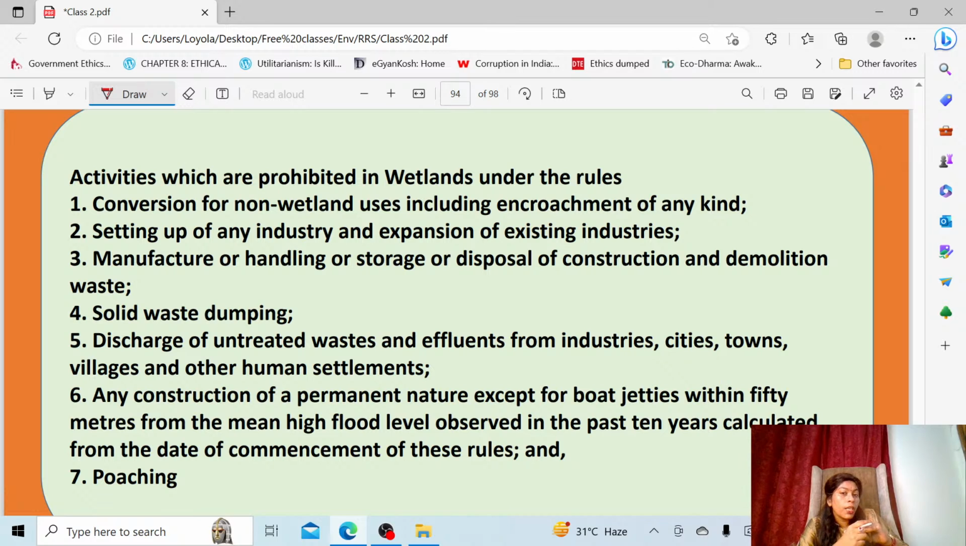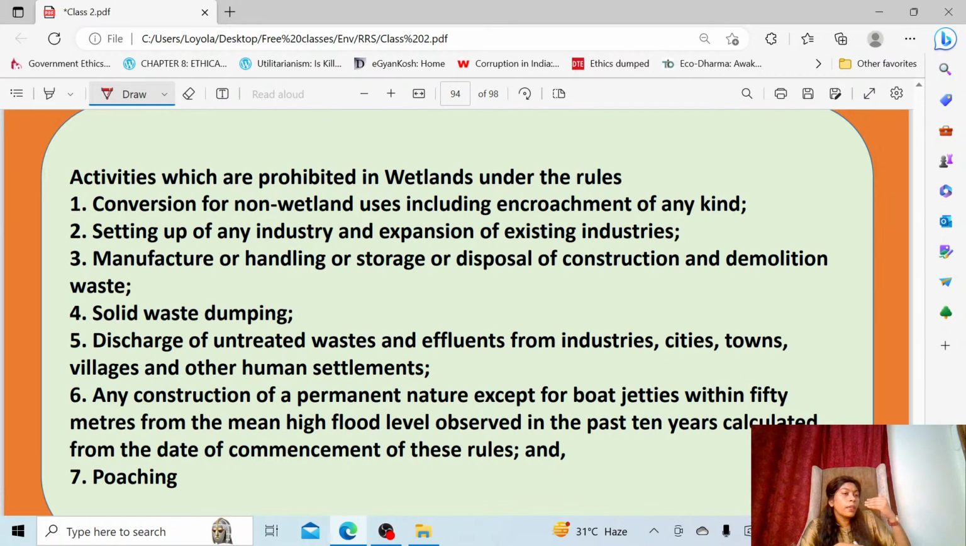Setting up any industry, or trying to expand and occupy the area near a wetland. If an industry is located near a wetland and now you are occupying the entire wetland, that expansion of industries is not allowed. Or manufacturing, handling, storage or disposal of any construction or demolition waste. You are demolishing a building and putting the waste inside the wetland, it is not allowed. Even solid waste dumping is not allowed. Any kind of waste, solid waste, untreated sewage, and effluents discharged from industries are not allowed inside the wetland.